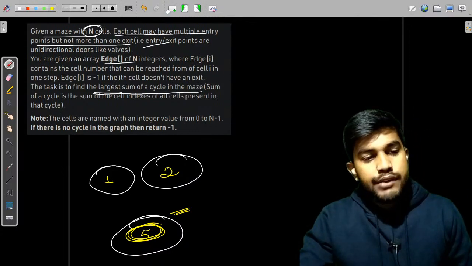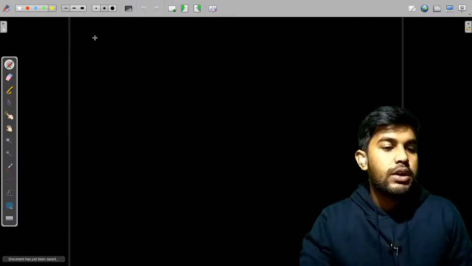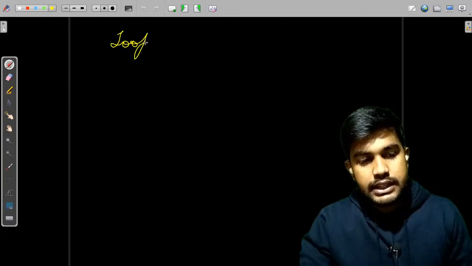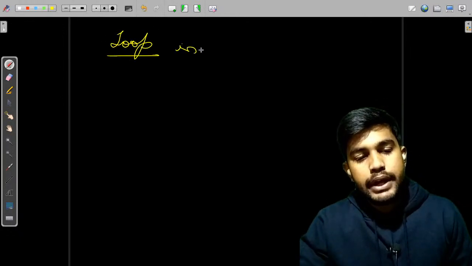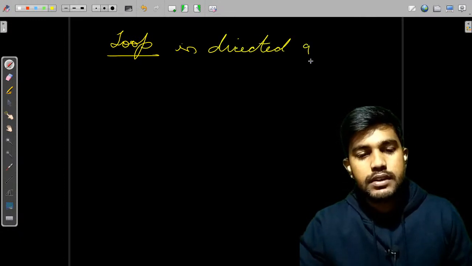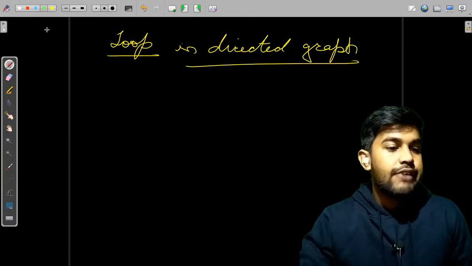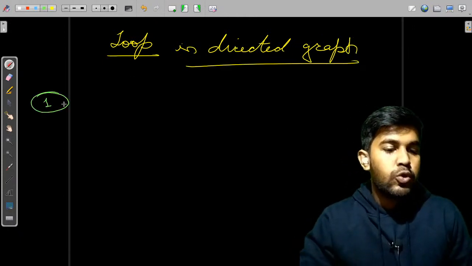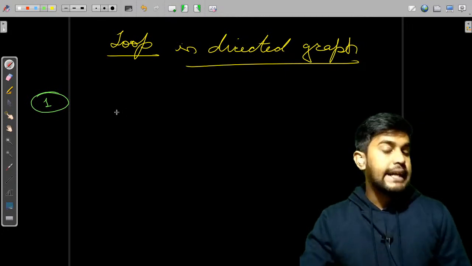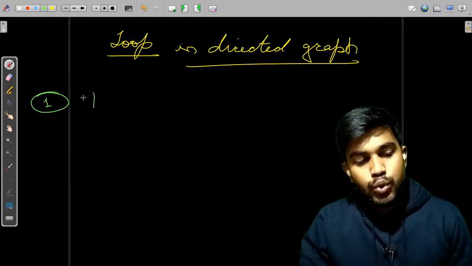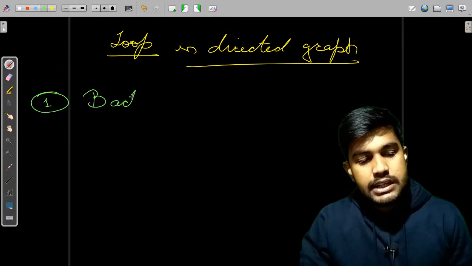So now first we would talk about loop in directed graph, because this is a directed graph. Okay, fair enough. For the people who don't know about this loop in a directed graph thing, you should consider learning about what is back edge in a graph.